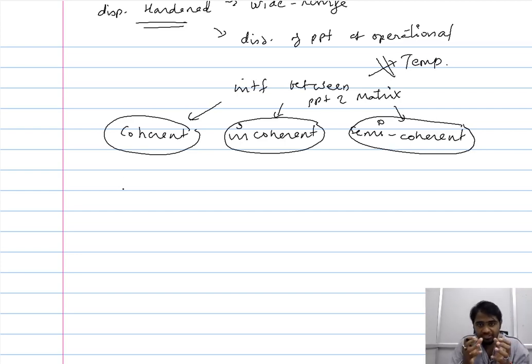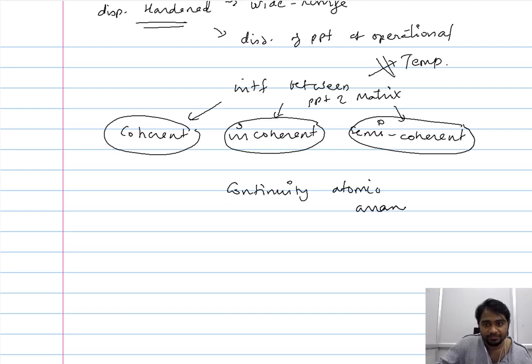So one way of distinguishing these three different interfaces is by considering the continuity in the atomic arrangement across the interface. When you consider an interface and it is possible to establish a continuity in the atomic arrangement across these two different phases, then what you essentially have is a coherent interface. If you have a significant amount of continuity in the arrangement of the atoms across these two phases, then ultimately you end up having a coherent interface.